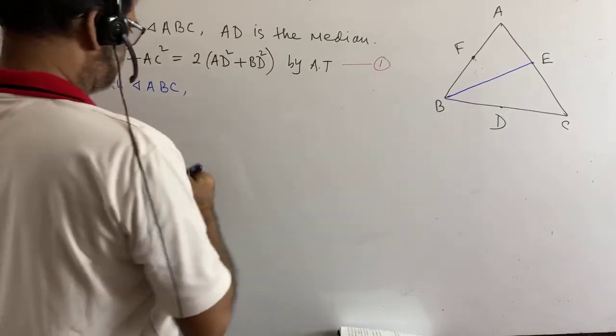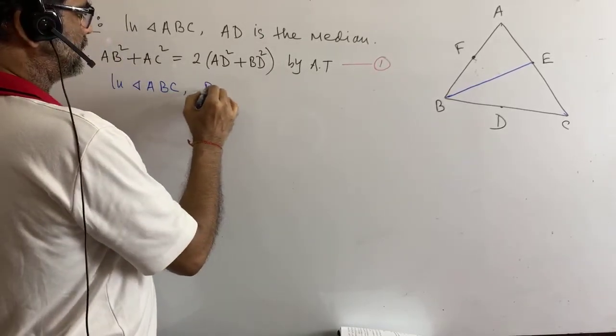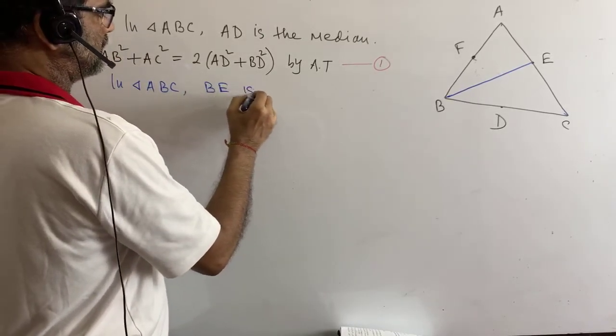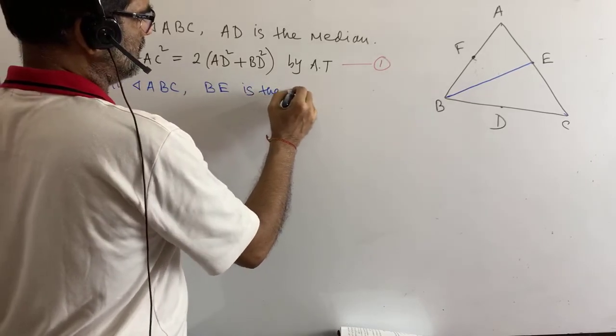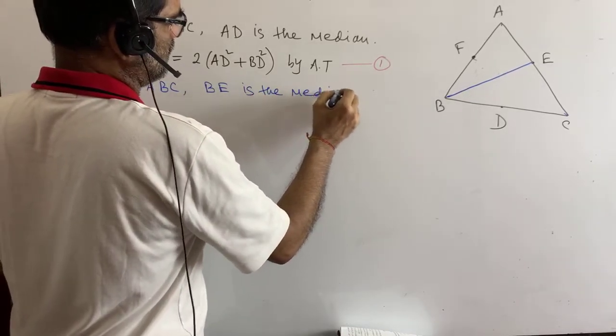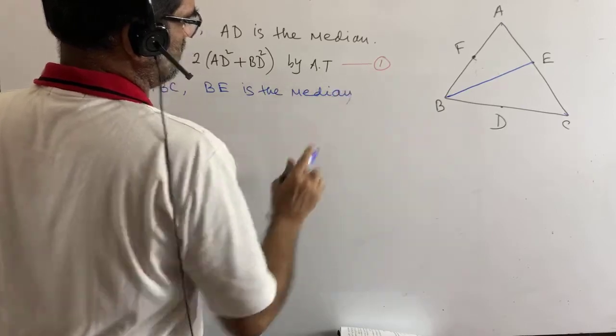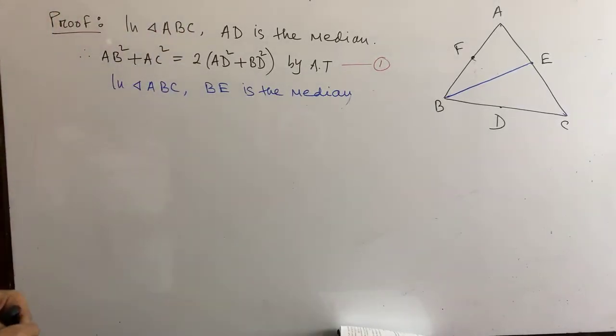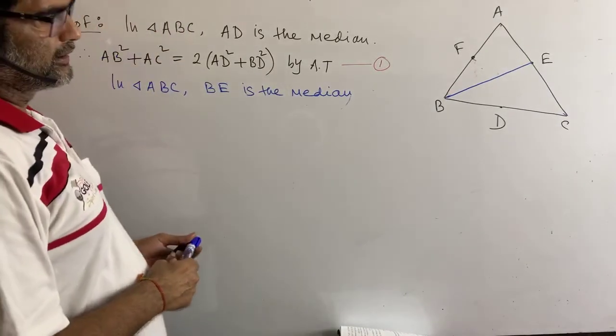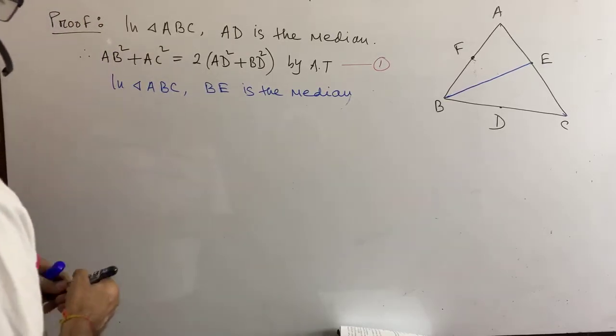In triangle ABC, BE is the median. Okay, then what should we write? Can you please tell me? Therefore,